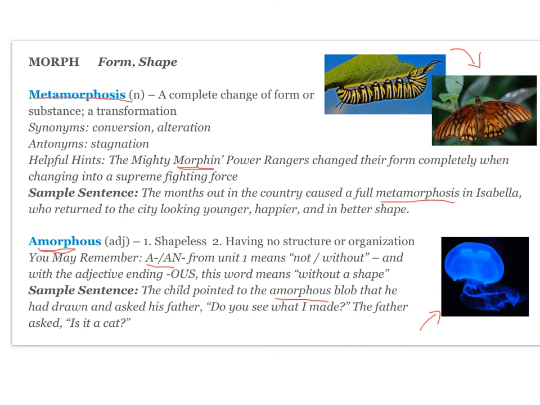Another thing to note with this word is the second definition: having no structure or organization can refer to something like a company. So an amorphous leadership structure, for example, would be one where there's no official president, but rather everyone takes on different leadership responsibilities. So normally you'd think about people being at different ranks in the company, with the higher bosses and the lower bosses. A company with an amorphous structure wouldn't have that, right? Everyone would have different tasks that were considered equal, or sometimes one person would be in charge of one project and then they might be under someone else in a different project, right? So there isn't that fixed structure or that fixed form.